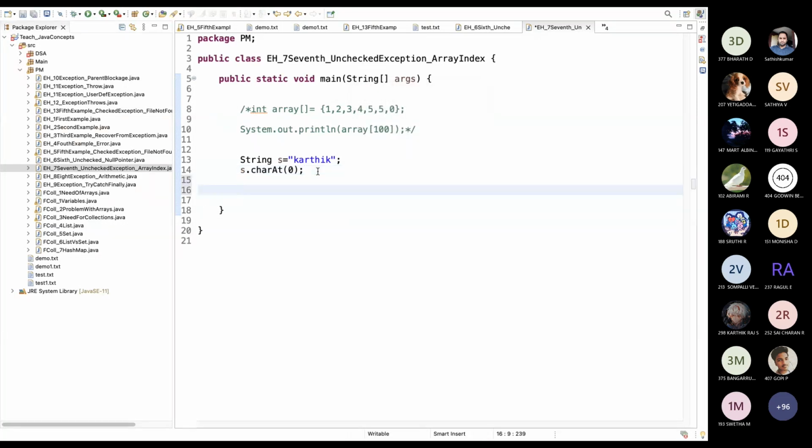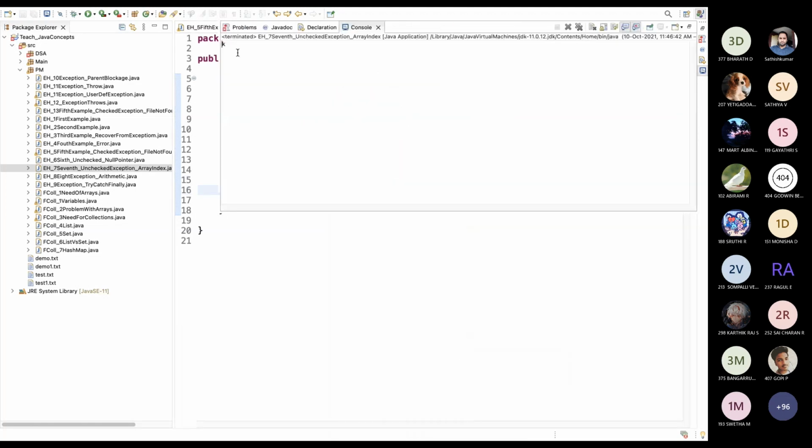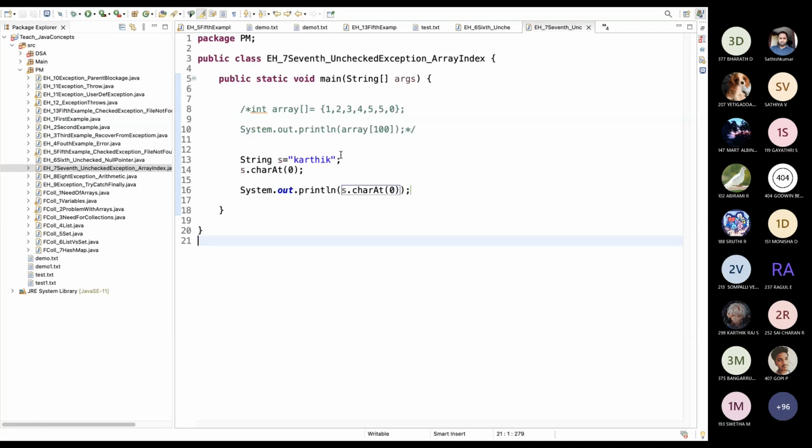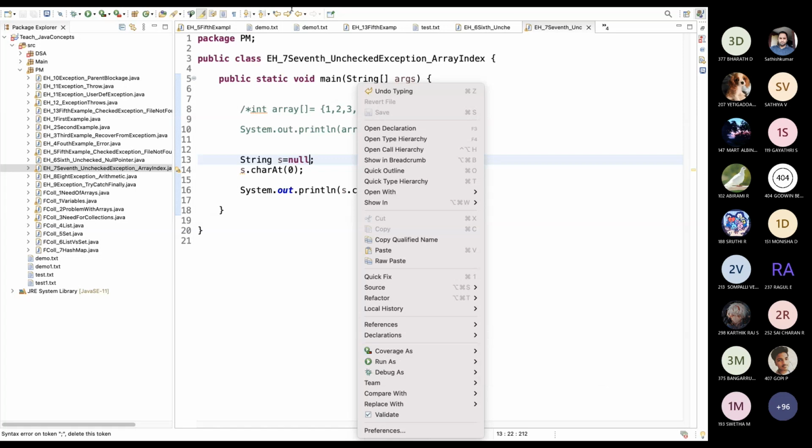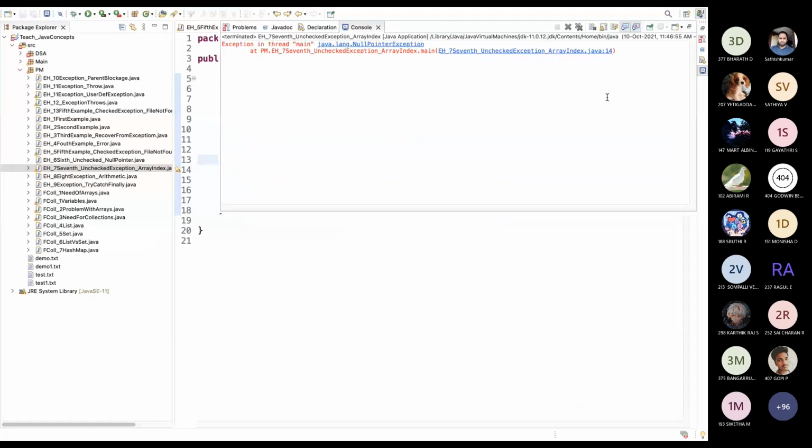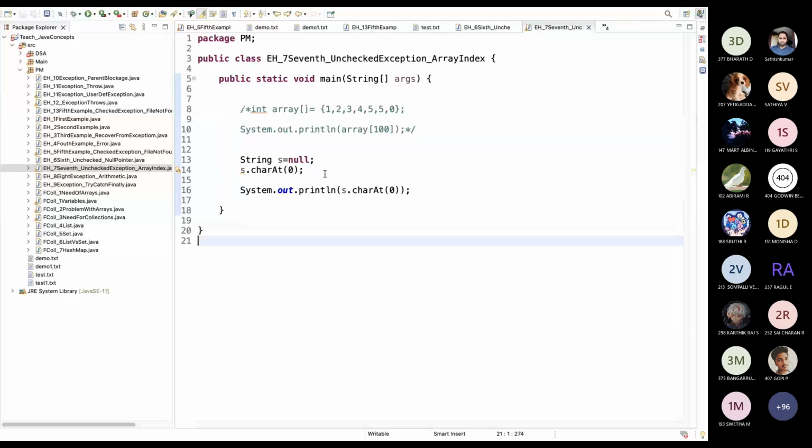Now we can see it's printing k, but if we don't have anything and try to access something, it will throw an error. It's throwing an error like null pointer exception because we are trying to access something that is not available.